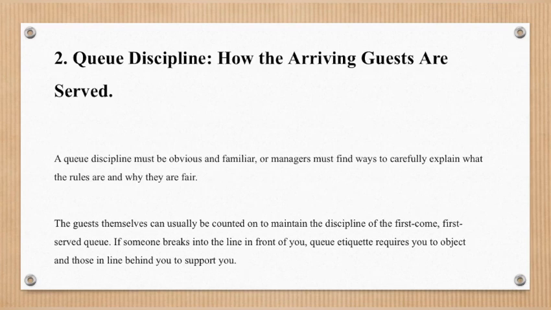Second, the queue discipline and how the arriving guests are served. A queue discipline must be obvious and familiar, or managers must find ways to carefully explain what the rules are and why they are fair. The guests themselves can usually be counted on to maintain the discipline of the first come, first served queue. If someone breaks into the line in front of you, queue etiquette requires you to object and those in line behind you to support you.